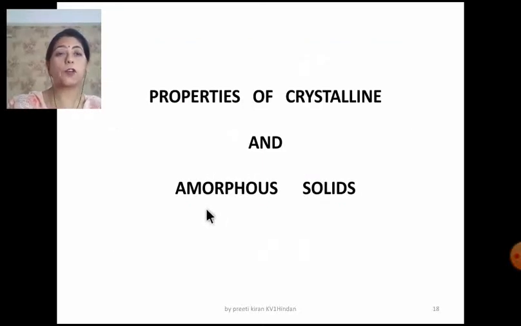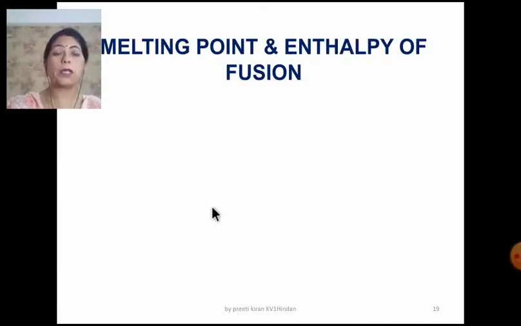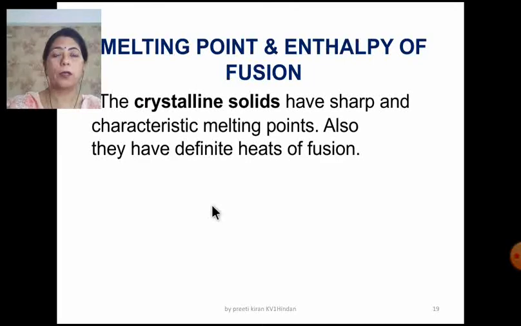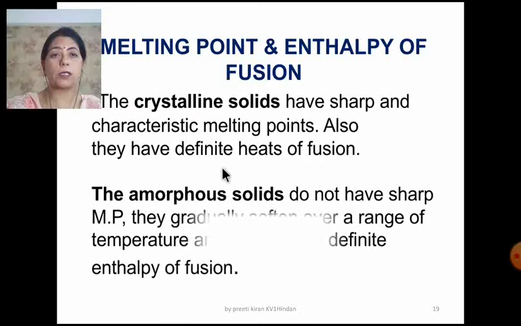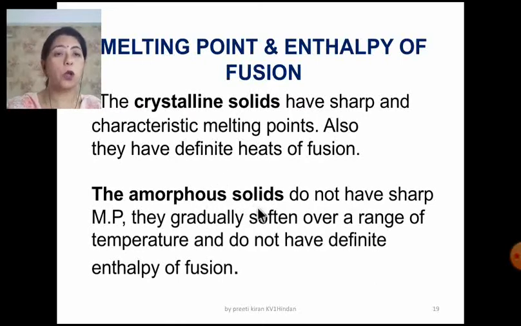The properties of the crystalline and the amorphous solids. The melting point and the enthalpy of fusion. The crystalline solids have a sharp and characteristic melting point, and they have definite heats of fusion. I think it is very clear that crystalline solids have a sharp melting point. The amorphous solids do not have a sharp melting point. They gradually soften over a range of temperature and they do not have a definite enthalpy of fusion.